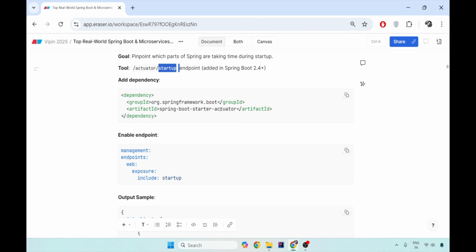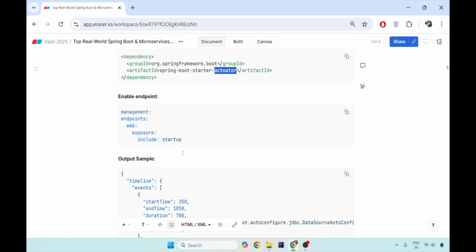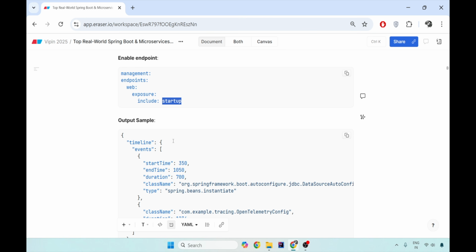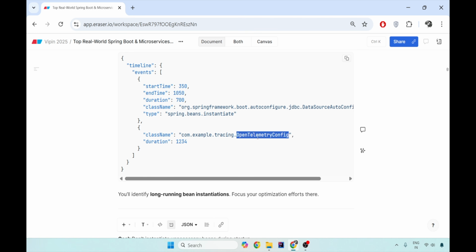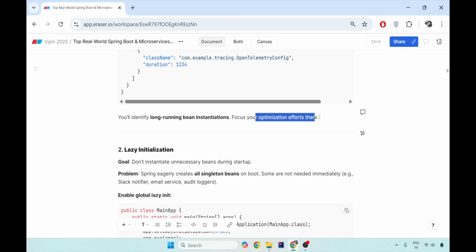So what you have to do is add this dependency of actuator, expose the startup endpoint, and as soon as you hit this particular endpoint, you will get an output like a timeline. Which event, which class name is taking how much duration in milliseconds to boot up or start up. Similarly, you can document all of those beans that are taking a very long time during instantiation. And this is where the bottleneck happens. So you focus your optimization areas and efforts there.